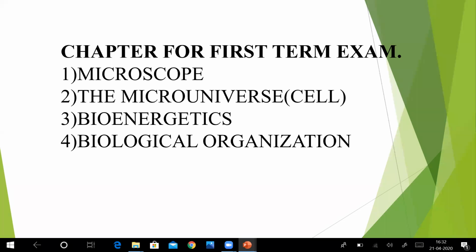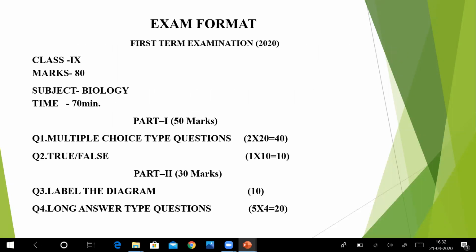And in the last chapter, biological organization, we did atom, molecules, cell, tissue, organ system, biosphere, if you remember, right? So you have to learn 4 chapters for your first term question paper. And I know you guys have already started the revision, okay. And if there is any problem, you can ask me, okay.